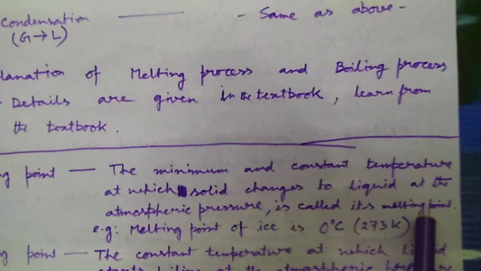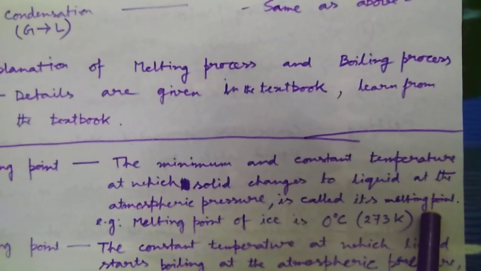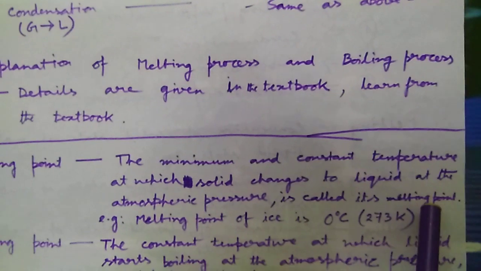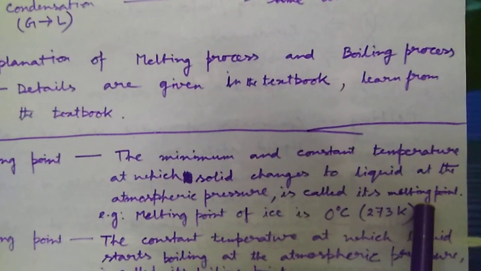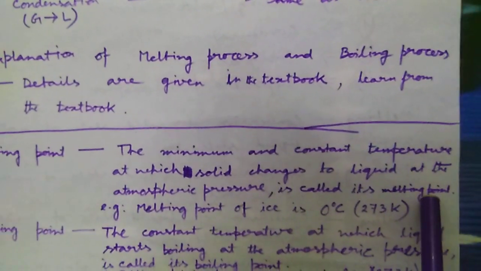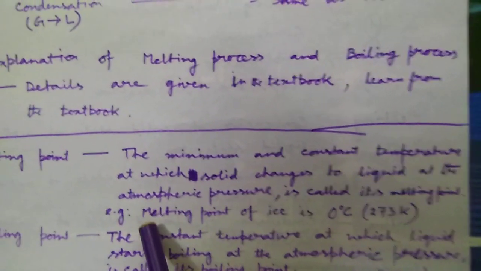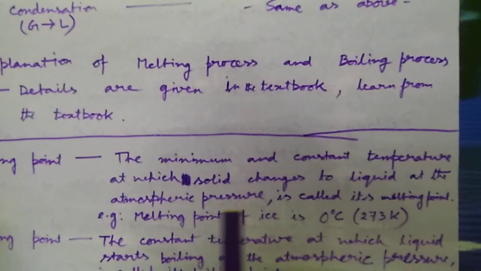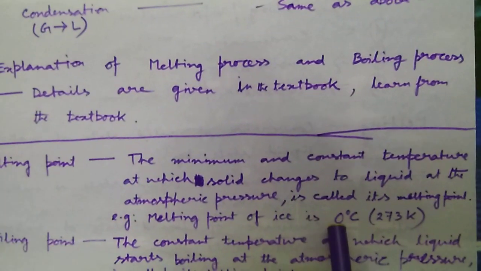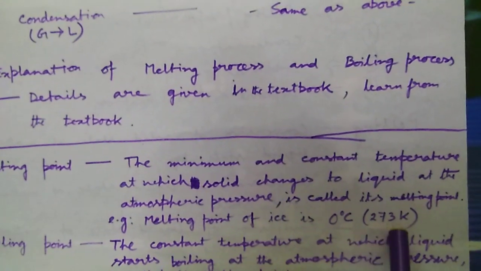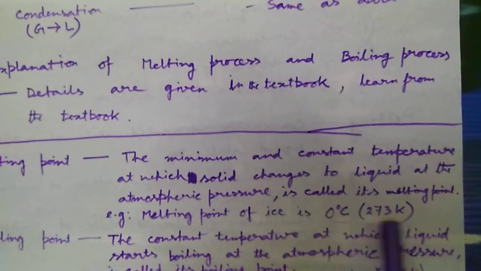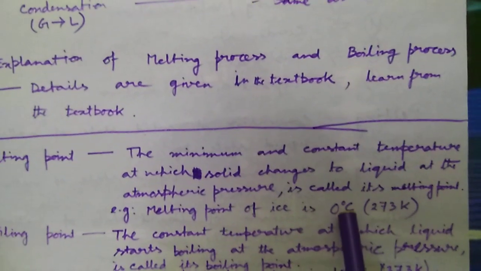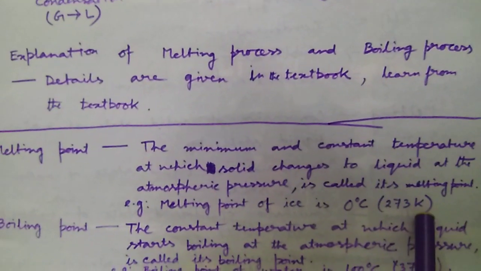Melting point is fixed for different solids. That means if we are using different types of solids, their melting points will also differ. One example, melting point of ice is 0 degrees Celsius, that is 273 Kelvin. We have already learned this conversion, how to convert degree Celsius to Kelvin.